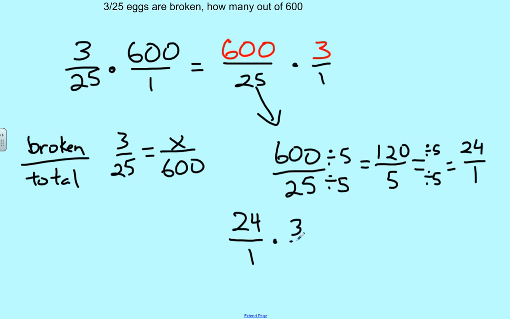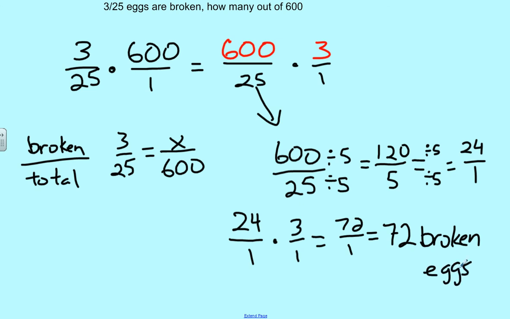times 3 over 1. And boy, that certainly does make this multiplication a little bit simpler, because this is just 72 over 1, which is just 72. And that's broken eggs. Okay?